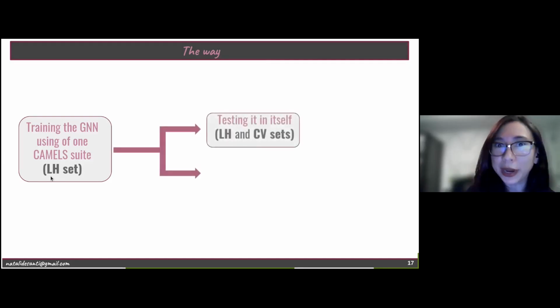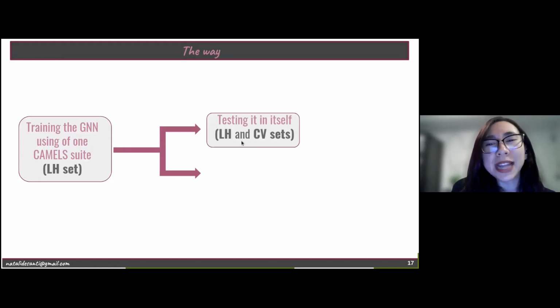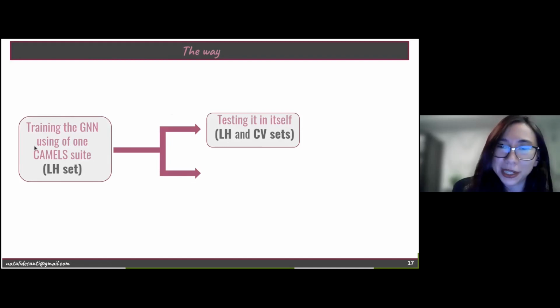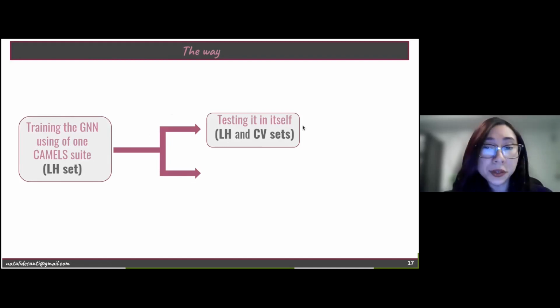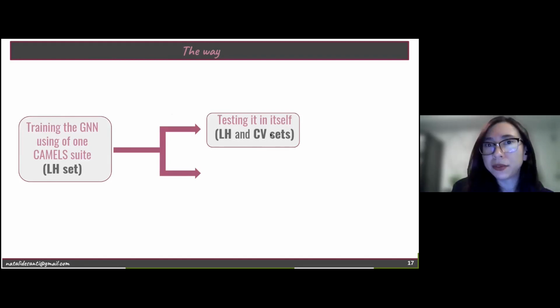And then, after training the machine learning model, we're going to test it. And the first test is done on itself. So we are going to use the same hydrodynamic simulation, the same subgrid physics model that we chose to train our machine learning model. So we do this test in LH and CV boxes that the model has never seen before while training, okay? And because the model is tested on itself, it's supposed to work, and then we call this a sanity check.